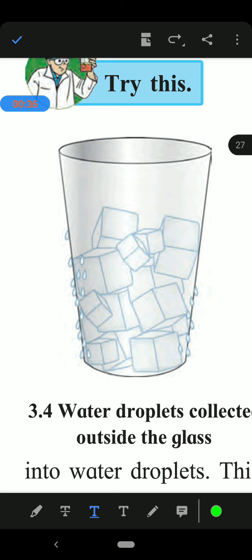The surrounding air of that glass goes on reducing in temperature due to the ice cube, and the water vapor present in the air converts to water droplets. It's the procedure of condensation, that is, water vapors are cooled down and form droplets.